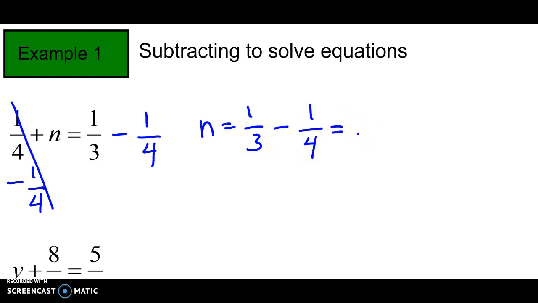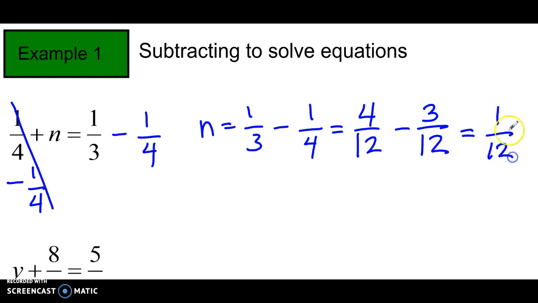Now we need to create a common denominator. 3 times 4 gave me 12. 1 times 4 is 4. 4 times 3 gave me 12. 1 times 3 gives me 3. So my final answer is 1/12. That one works out nicely. Everything is positive.